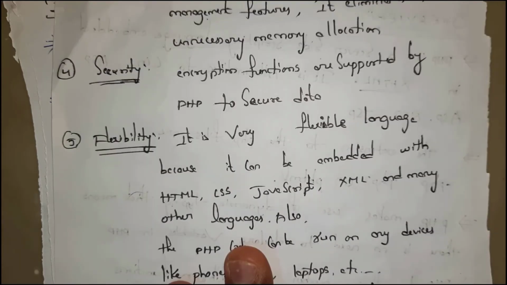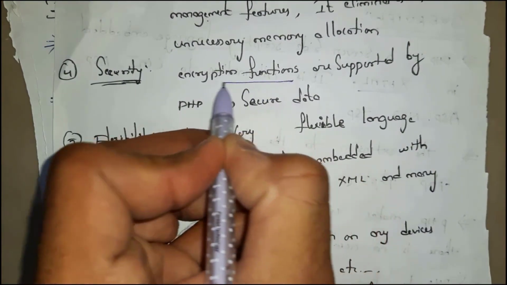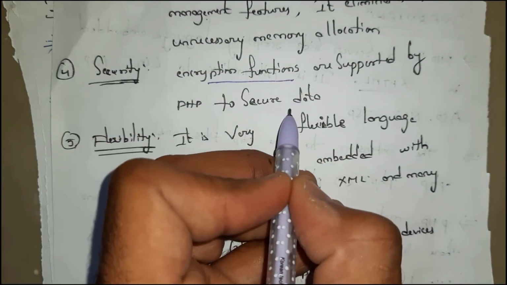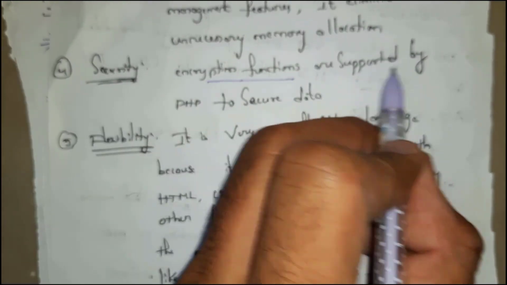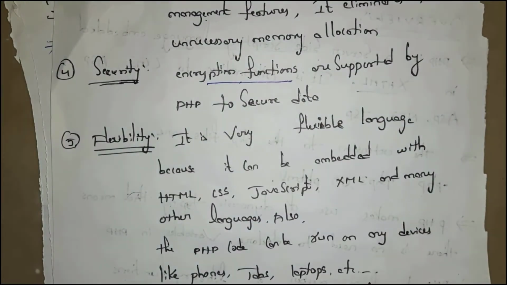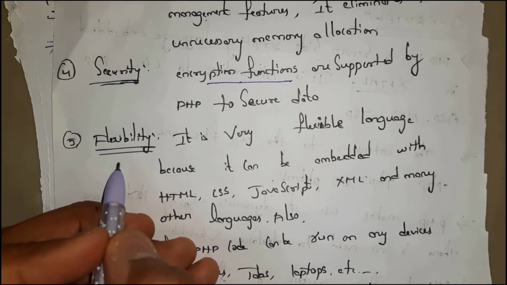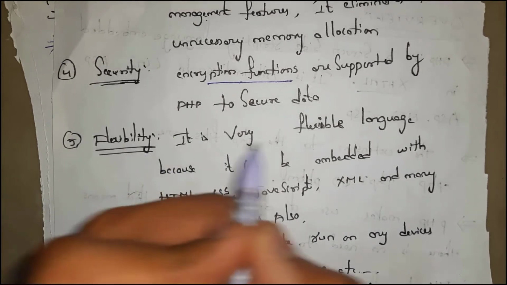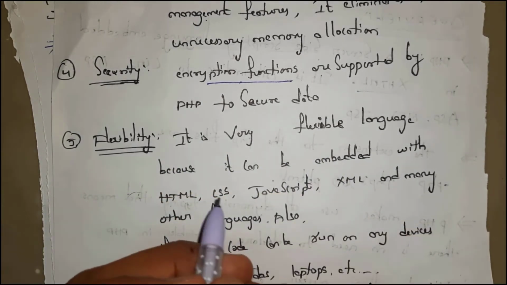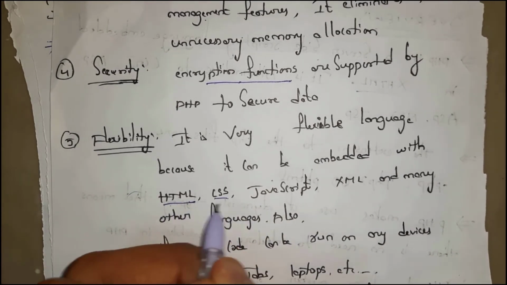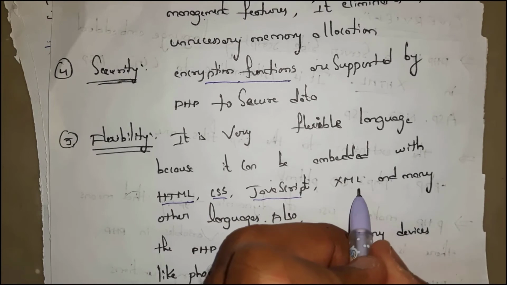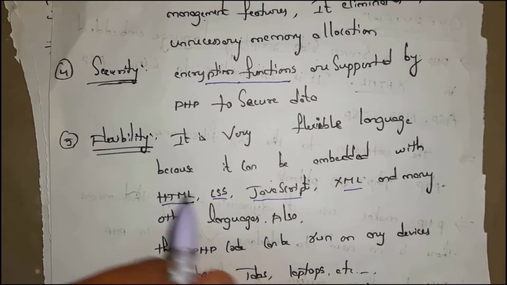Fourth is security. PHP supports encryption functions in order to secure data. Next is flexibility. PHP is a very flexible language because it can be embedded with HTML, CSS, JavaScript, XML, and many other languages.